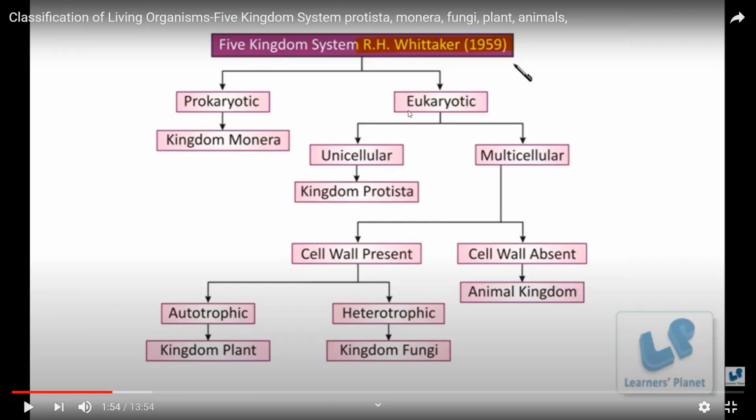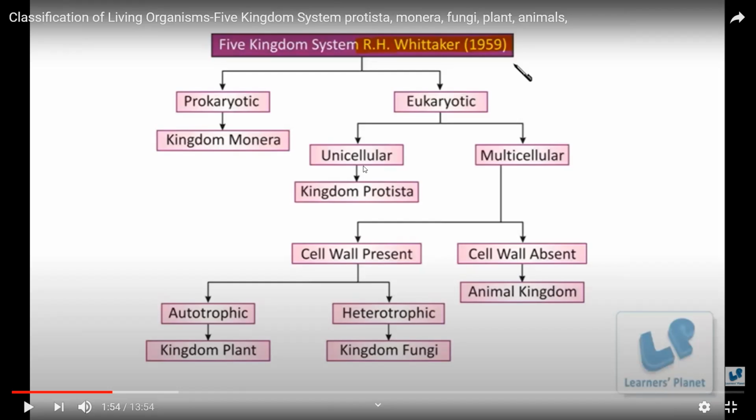You know that when I say Eukarya, you have Protista, Animalia, kingdom Fungi, and kingdom Plantae. See, kingdom Plant, kingdom Fungi, animal kingdom, and kingdom Protista. You have four.